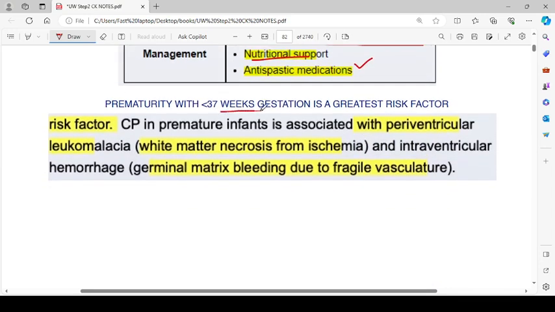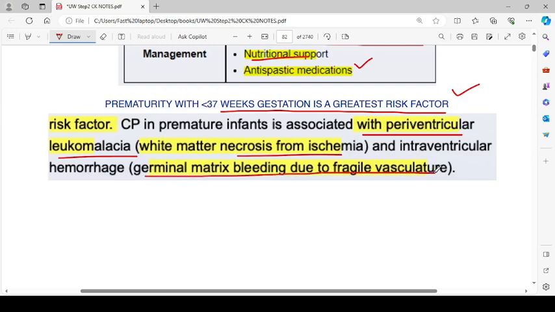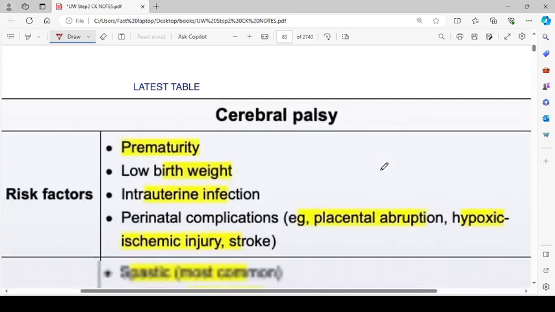Prematurity with less than 37-week gestation is the greatest risk factor for cerebral palsy. Cerebral palsy in premature infants is associated with periventricular leukomalacia, white matter necrosis from ischemia, and intraventricular hemorrhage, germinal matrix bleeding due to the fragile vasculature, can also occur.